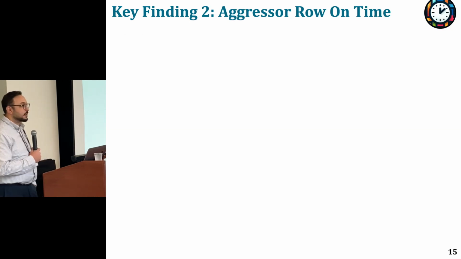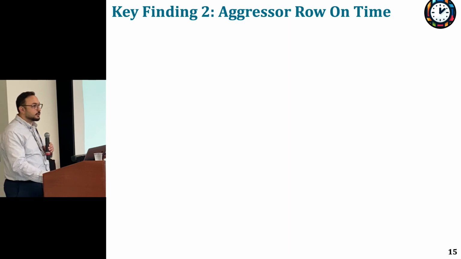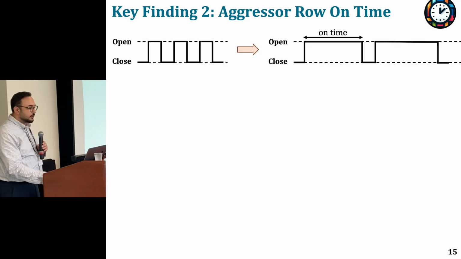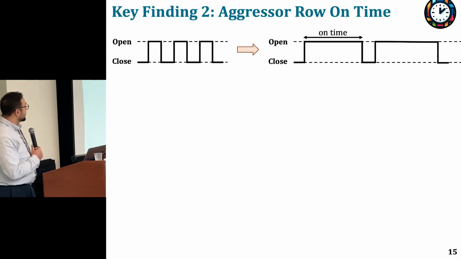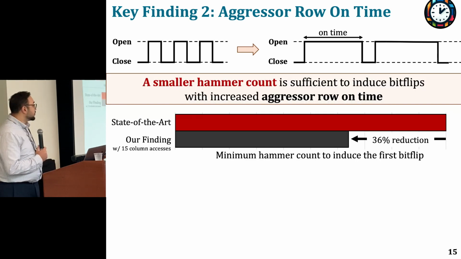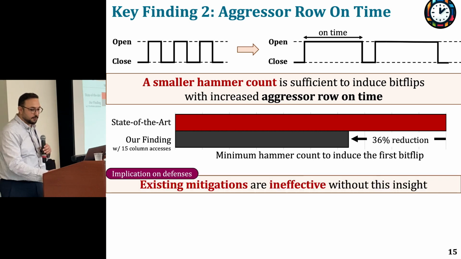The second key finding is about the access patterns. In particular, we look at the effect of aggressor row on time. Before our study, the worst-case known access pattern was to open and close DRAM rows as frequently as possible, with the minimum delays in between activations. What we do here is that once we open a row, we keep it open for some time longer than the minimum allowed time. By doing so, we observe that we can significantly reduce the number of hammers or activations that is needed to induce the first bit flip.